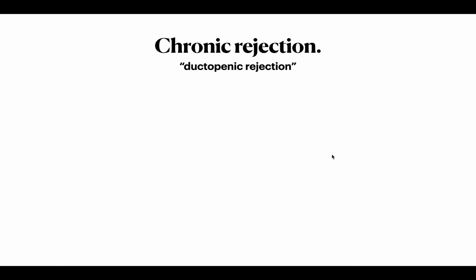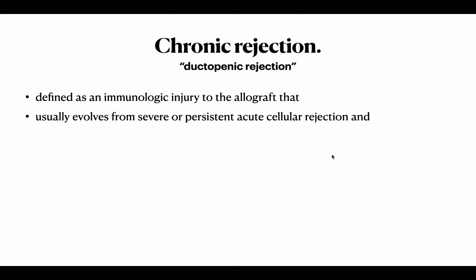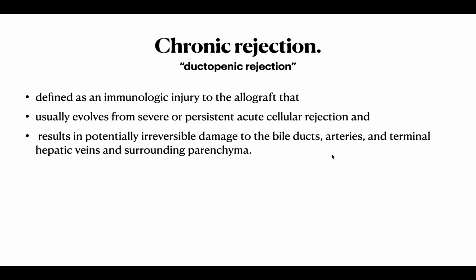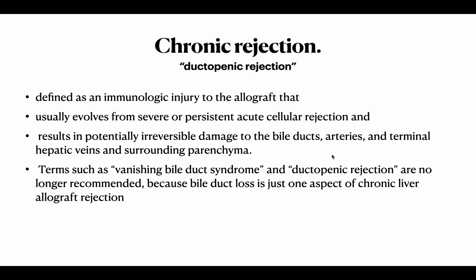The other name is ductopenic rejection. It is defined as immunological injury to the allograft that usually evolves from severe or persistent acute cellular rejection and results in potentially irreversible damage to the bile ducts, arteries, and terminal hepatic veins and surrounding parenchyma. Terms such as vanishing bile duct syndrome or ductopenic rejection are no longer recommended because bile duct loss is just one aspect of chronic liver rejection.